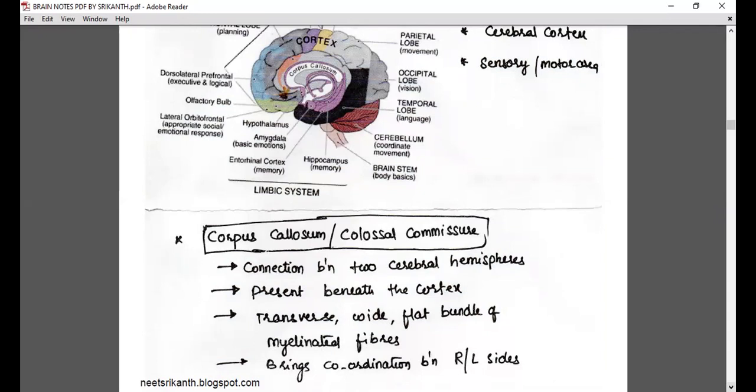It brings coordination between the right and left sides. If I am thinking logically, logical thinking is possible with the left brain, and that information will come to the right brain. Memory and so on, these sides coordinate with each other.